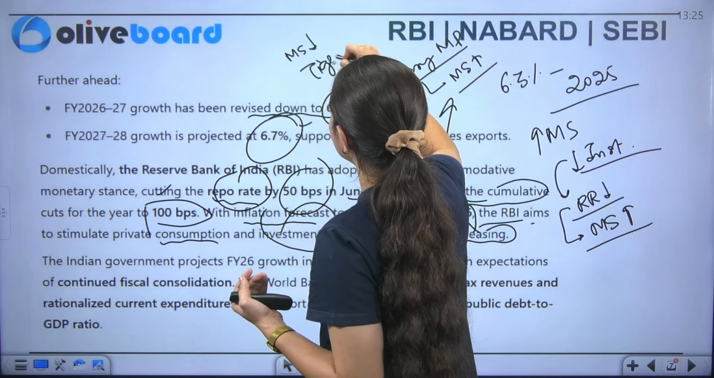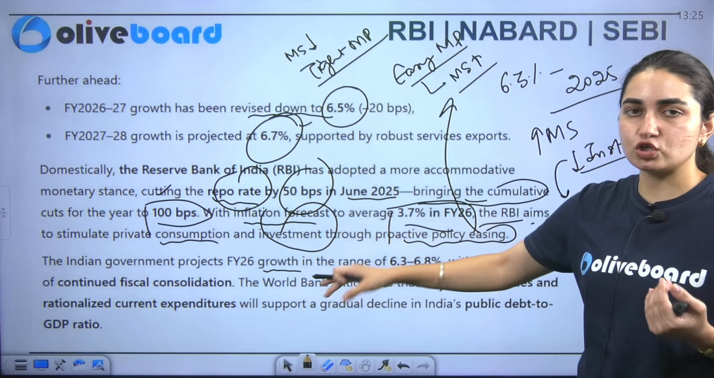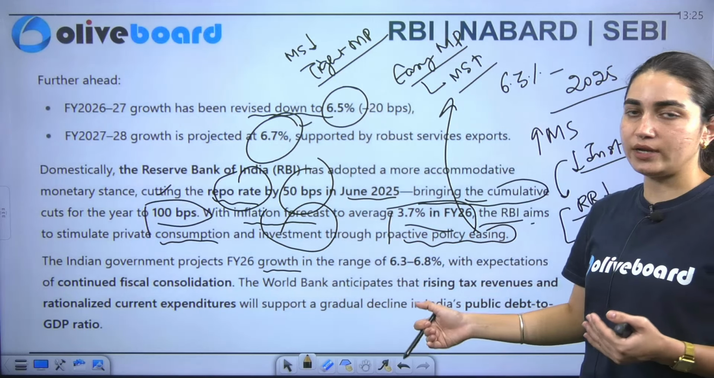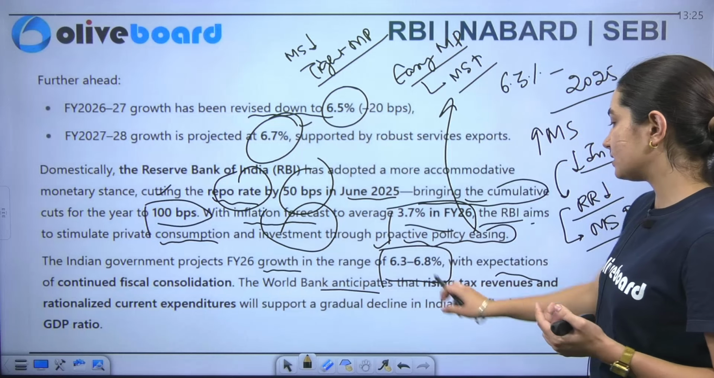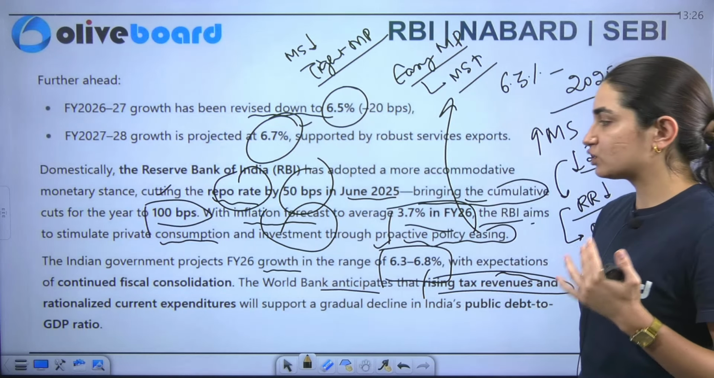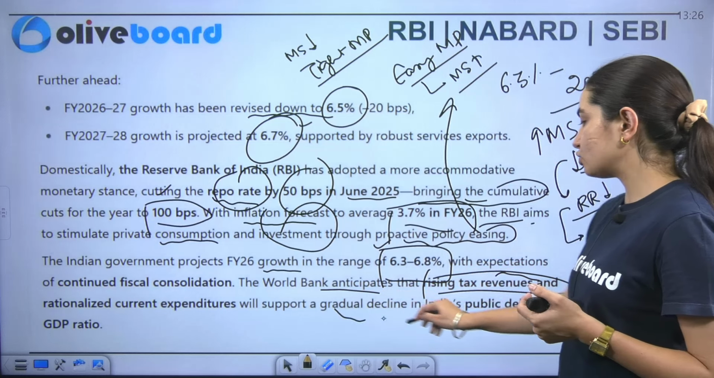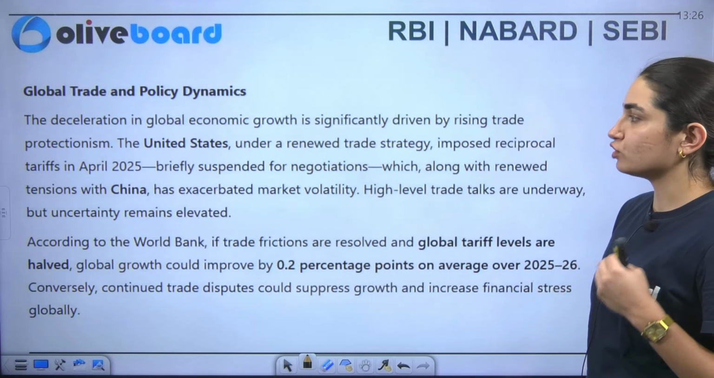Next, it says that when it comes to the Indian government's projection about the growth of specifically India, we are projecting near 6.3 to 6.8% with an expectation of continued fiscal consolidation, and the World Bank anticipates rising tax revenues as well as the rationalization of current expenditure also. This will support the gradual decline in India's public debt to GDP ratio. This is what we are projecting.